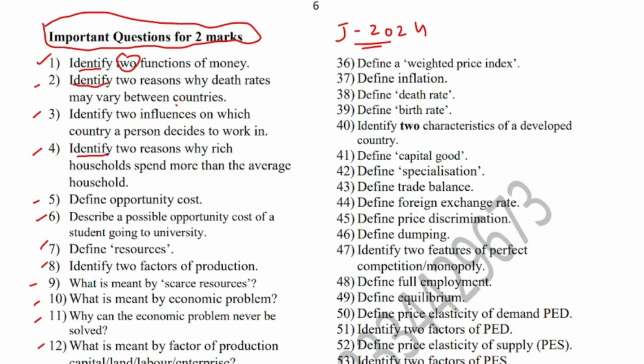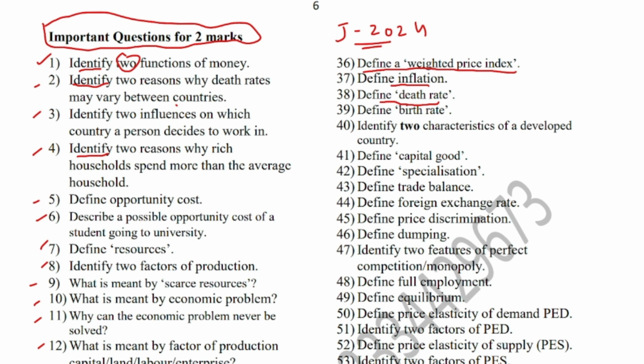And now moving to question number 36. Define weighted price index. Weighted price index is the measure of calculating inflation, and it basically takes into consideration multiple products and different weightages that are allocated to each product. So it is a measure of calculating inflation. And define inflation. It is a persistent rise in general price level over time.